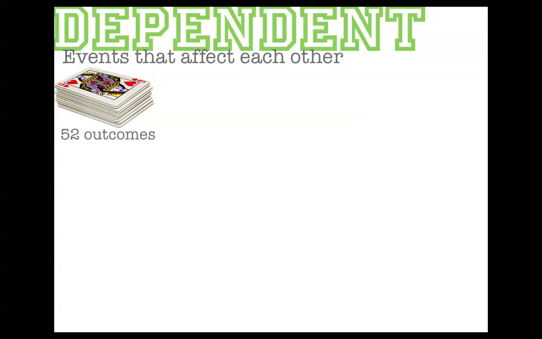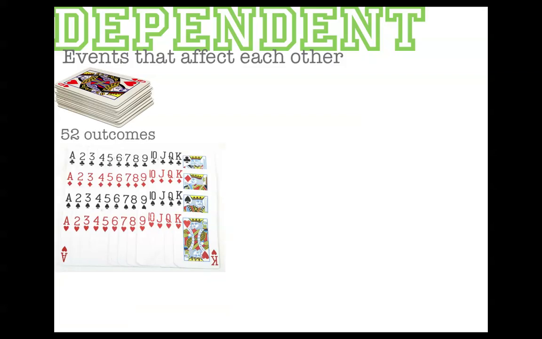So, dependent events would be something like this. If you were going to draw cards out of a deck of cards, you've got 52 possible outcomes. We've talked about this before. There's all these different kinds of cards that you could draw, and there's 52 of them. So each time that you draw a card, that's an event. Now, if you draw one card, what's the probability that that card is the Ace of Hearts? Well, there's only one Ace of Hearts out of 52, so you have a 1 in 52 chance.